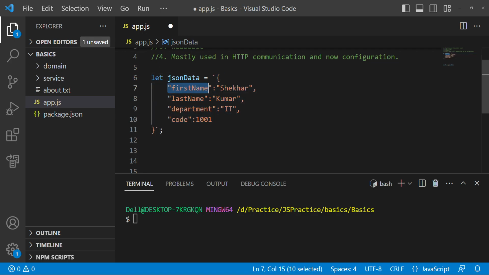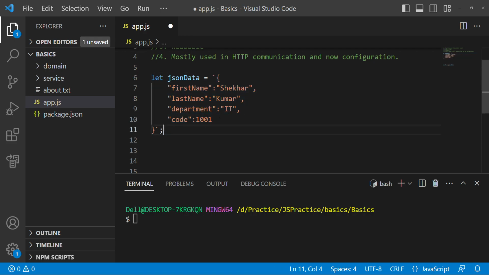There is first name, last name, and some values stored. Also note here that the key and value should both be in double quotes when you are creating JSON data. Keys are in double quotes and values are also. But this is a JSON string.